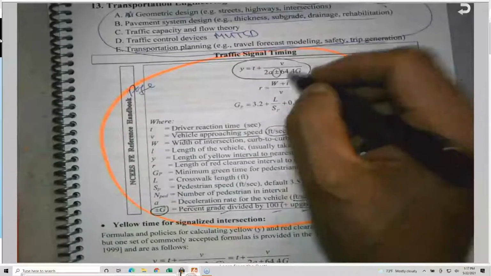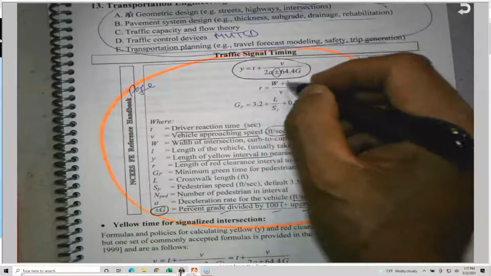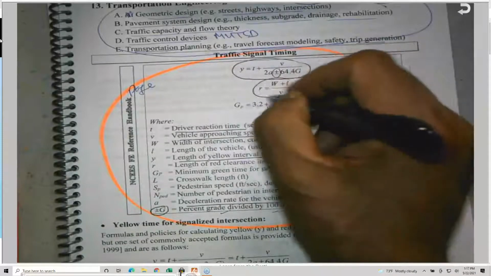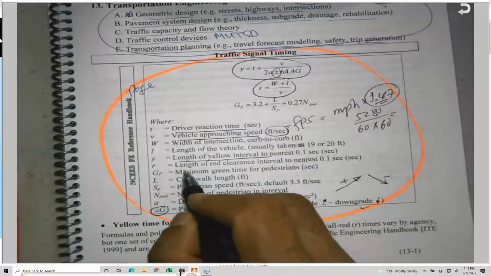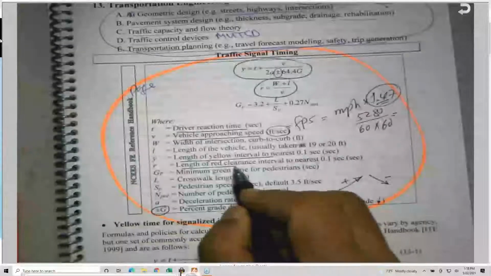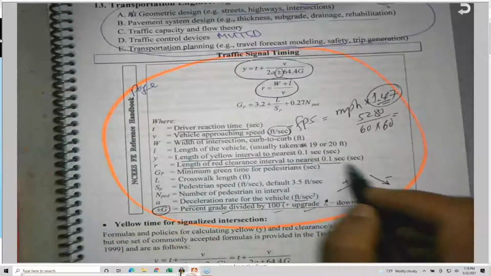The second equation: r is equal to w plus l, divided by v. The lowercase r is the length of the red clearance interval, to the nearest tenth of a second, when we have signalized intersections.